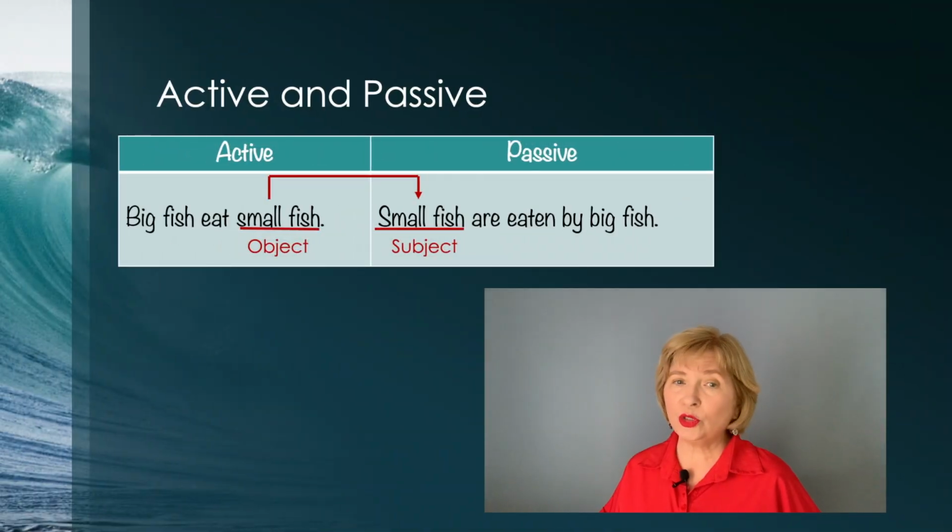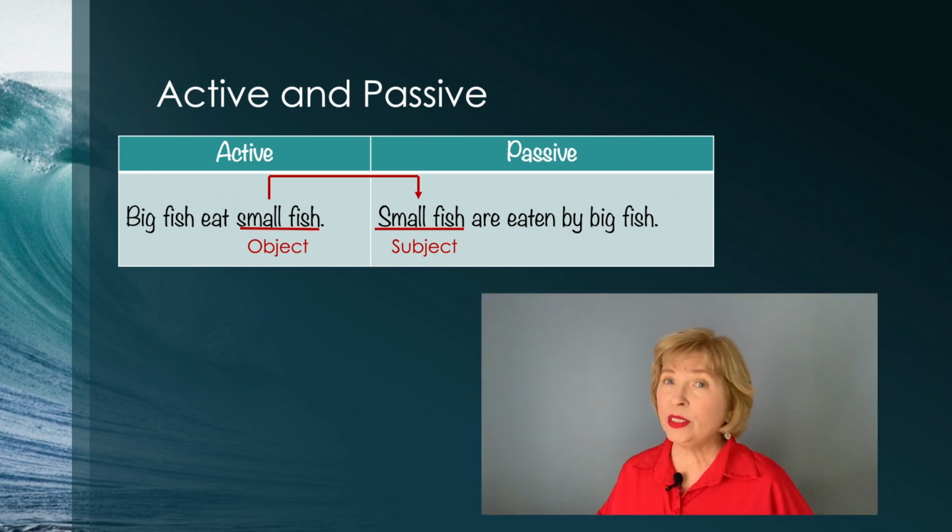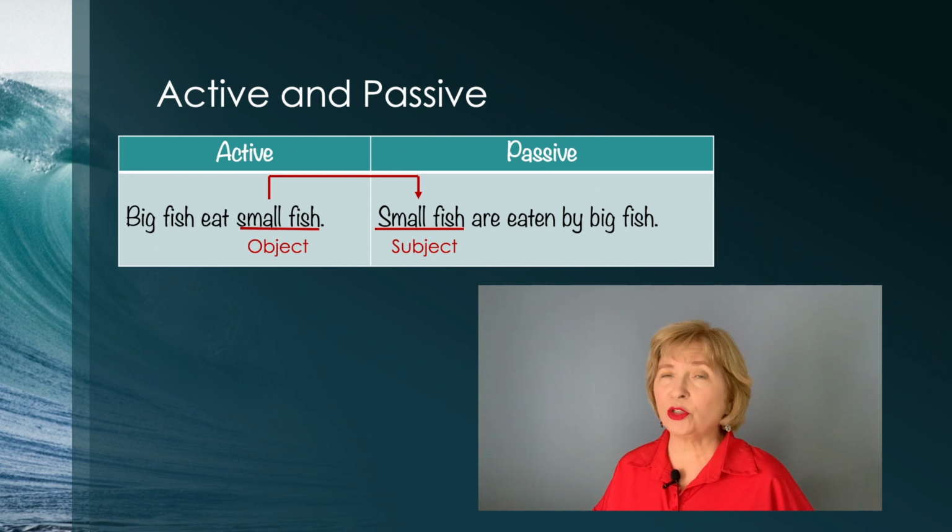If you look at those two sentences, you'll see the difference between sentences in the active voice and sentences in the passive voice. Voice in grammar is about whether the subject of a sentence is doing the action or if the action is being done to the subject. It also works for stative verbs or verbs of being.